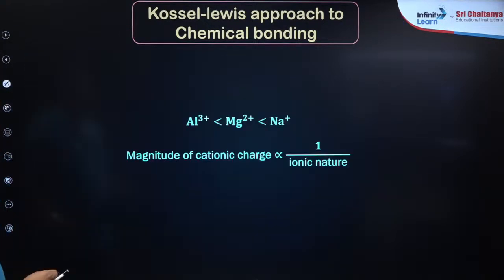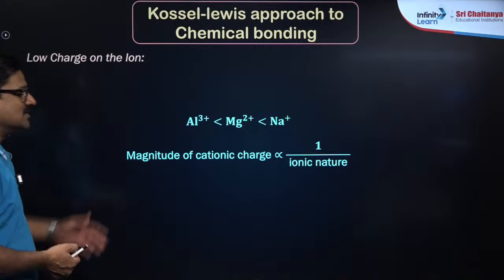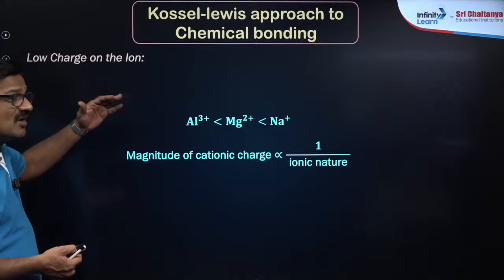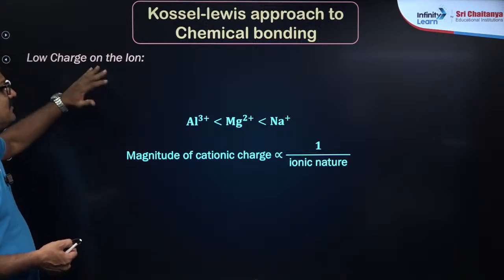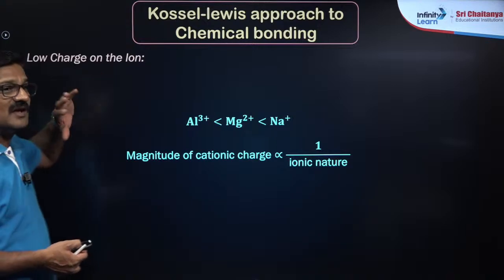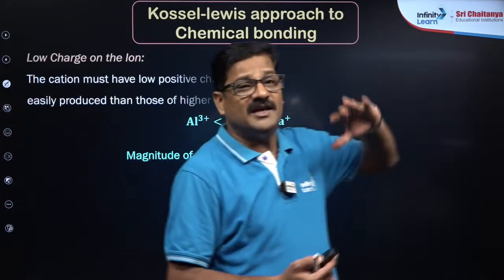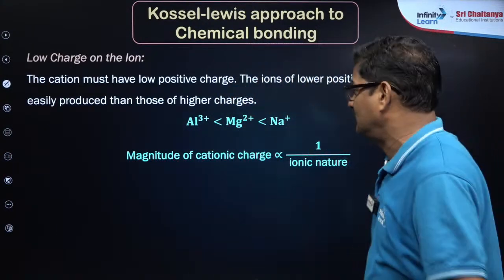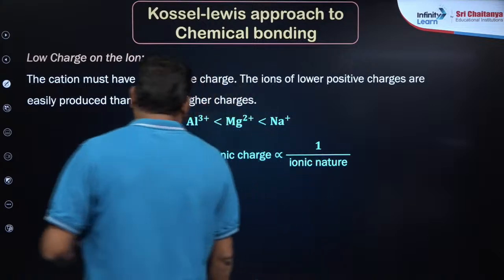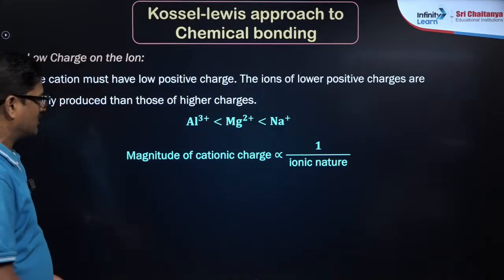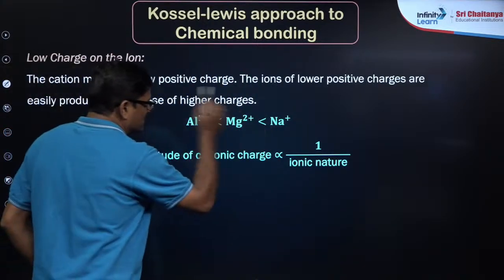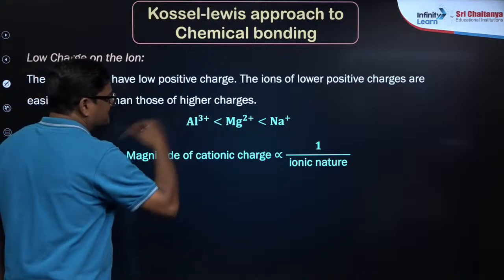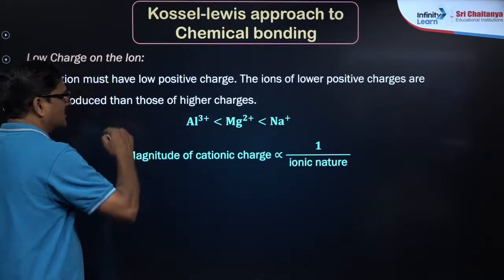Yes, thank you. And let us talk about the charge. The ion with less charge on it can be easily formed. So an ion with less charge can be formed easily. So the cation must have low ionic positive charge. So ease of formation: sodium plus is greater than magnesium plus is greater than aluminum plus.